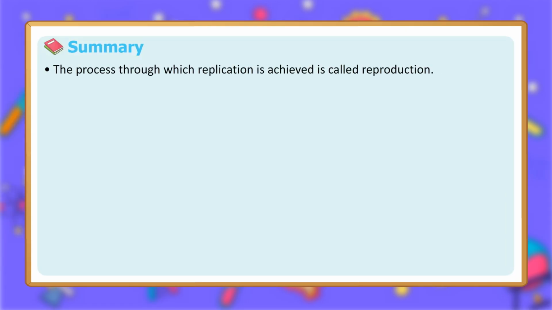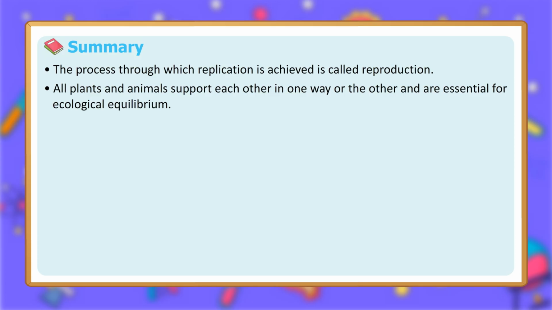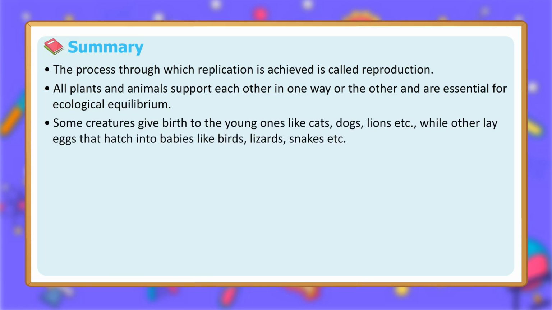Summary. The process through which replication is achieved is called reproduction. All plants and animals support each other in one way or the other and are essential for ecological equilibrium. Some creatures give birth to the young ones like cats, dogs, lions, etc., while others lay eggs that hatch into babies like birds, lizards, snakes, etc.